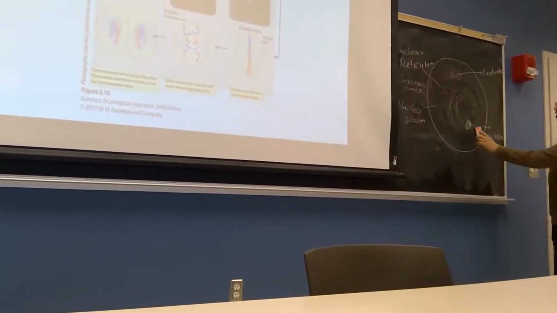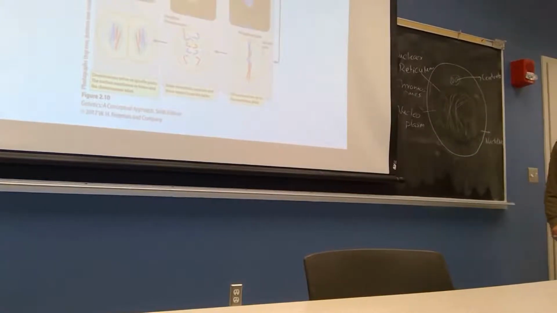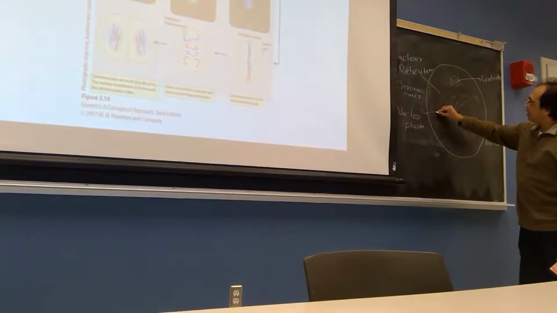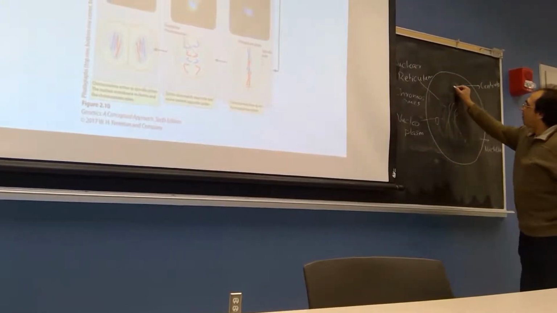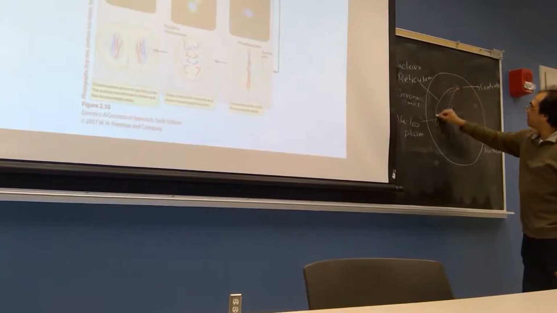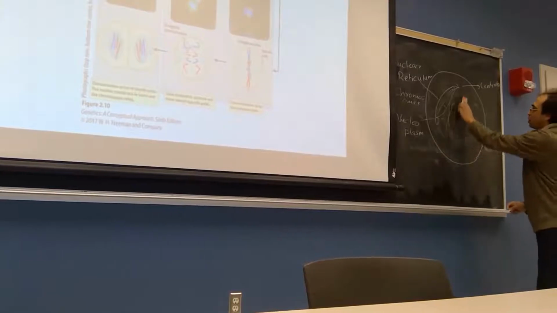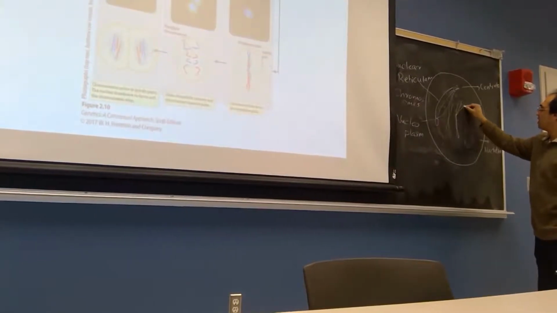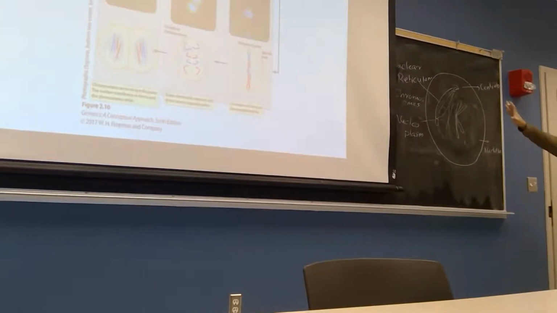The nucleolus disappears. The centrosomes, these two centrioles, go apart from each other and form the spindle fibers. Chromosomes are more coiled up, so we can have a distinct structure of chromosome right now. It's not thread-like. This is the structure of prometaphase.